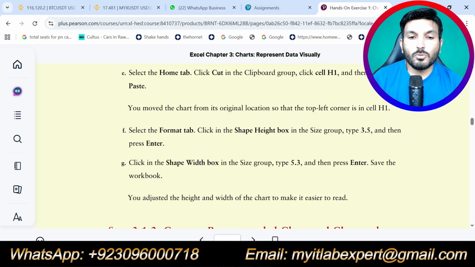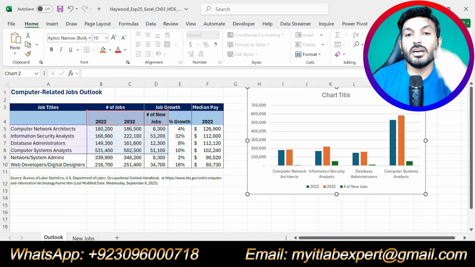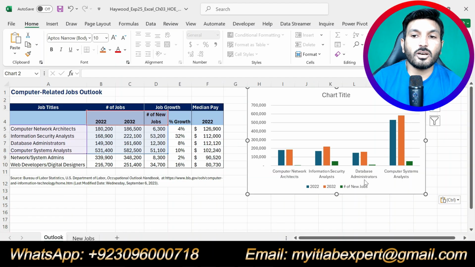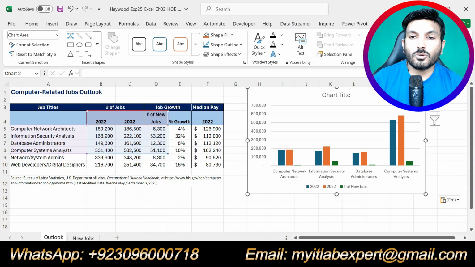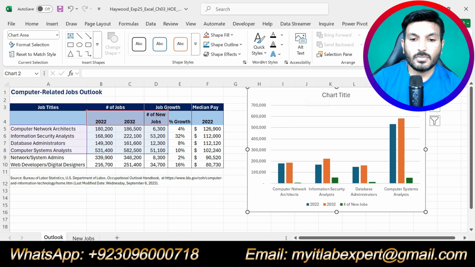So now let's do part F. Select the Format tab, click in the Shape Height box in the Size group, type 3.5 and then press Enter. So we are supposed to change the height of the chart. Select the chart, go to Format and go to Size, and we are supposed to make the height 3.5. So we will enter 3.5 and click Enter.